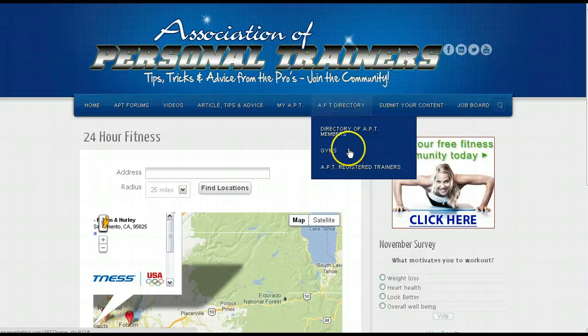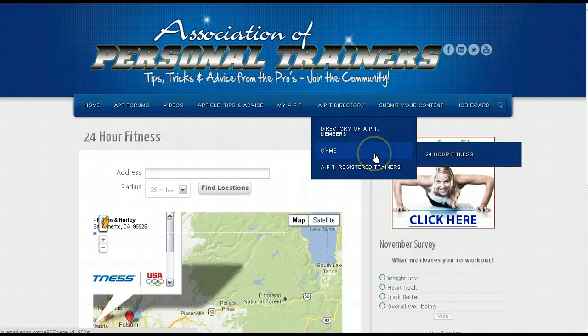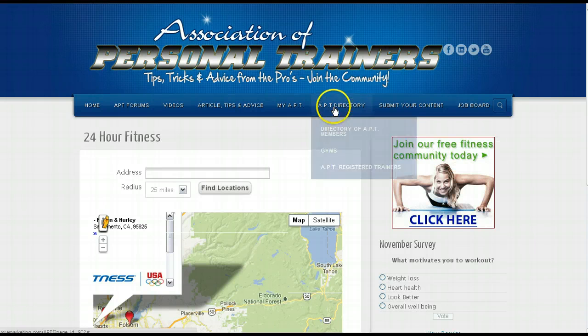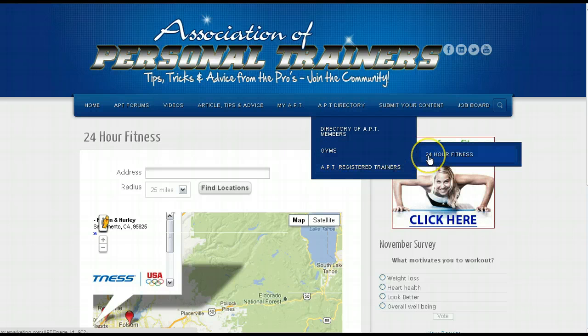And you could also make one, for example, for California Family Fitness. You could make one for the kickboxing gyms. I mean, the list goes on, and what you can do is log into your back end. You can create different categories. You can create one for gyms and list all the 24 Hour Fitness and California Family Fitness centers. You could also have, for example, aerobics or mixed martial arts, and have directories for all of those facilities as well.